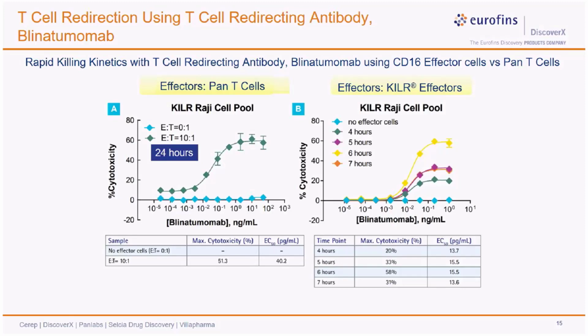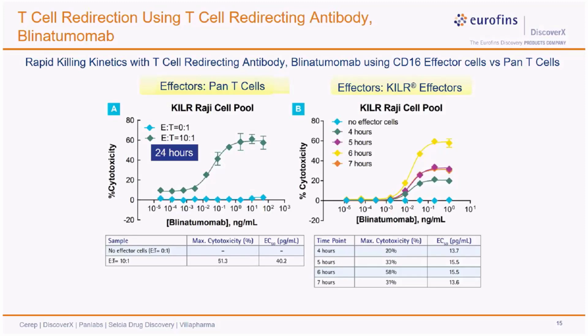As you can see, in the absence of any effector cells, we have a very low cytotoxicity, as shown by the teal dots. But a 24-hour incubation with blinatumomab followed by addition of pan T cells produces a very good response. Now let's look at the data on the right hand side.